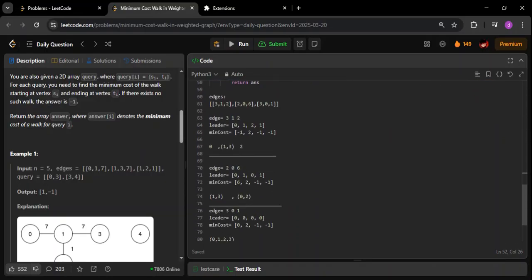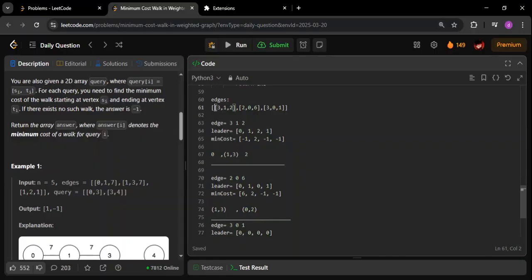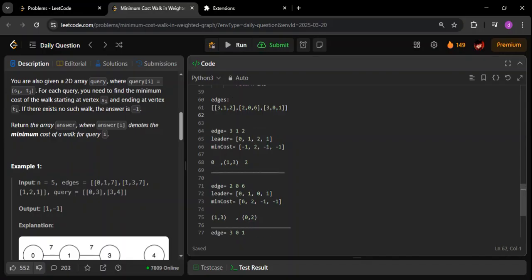First of all, let me show you the basic tracing of a good sample case. This sample case is not among the examples. I've taken it separately, but this is a very efficient one. As you can see, the number of nodes are going to be from 0 to 4, as simple as that.